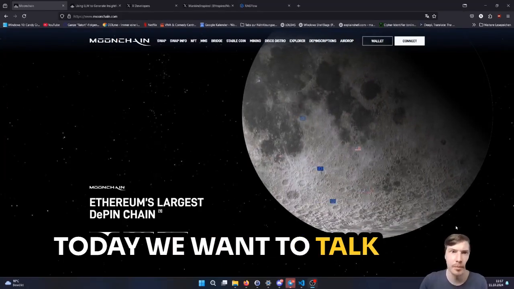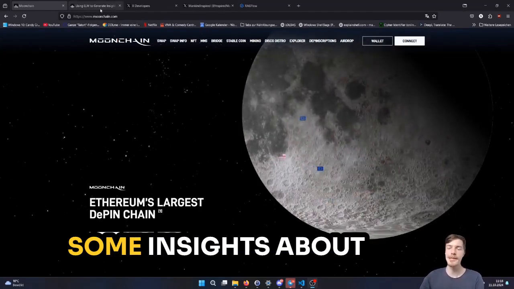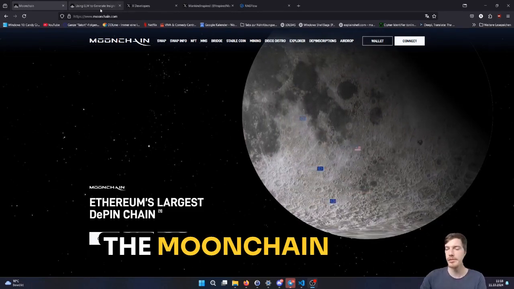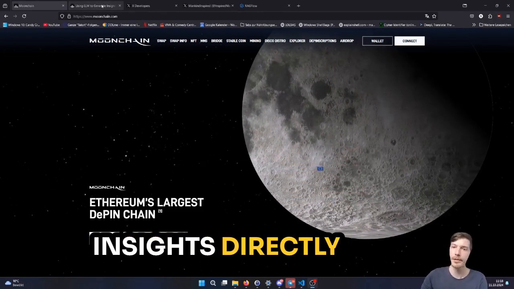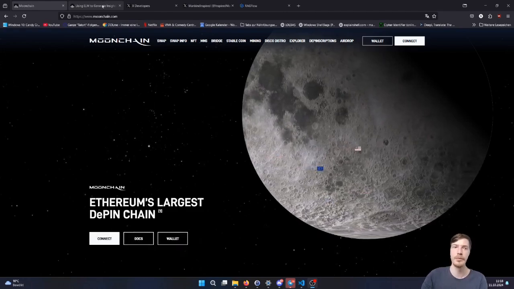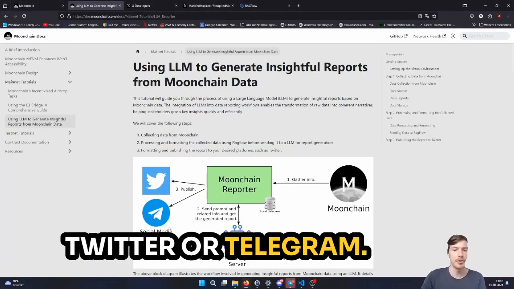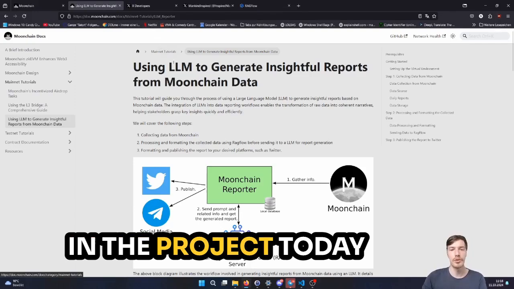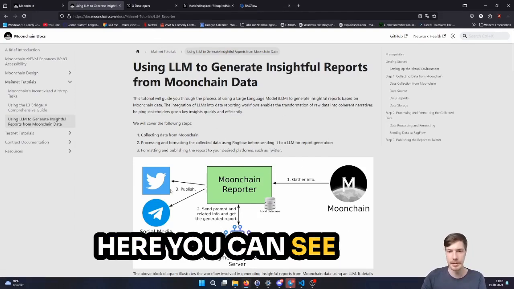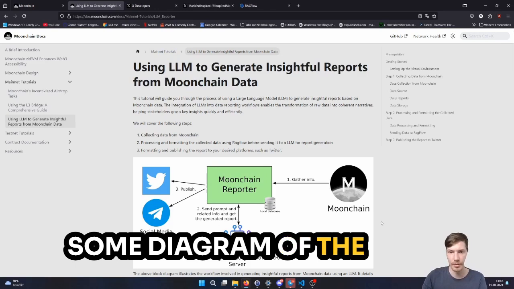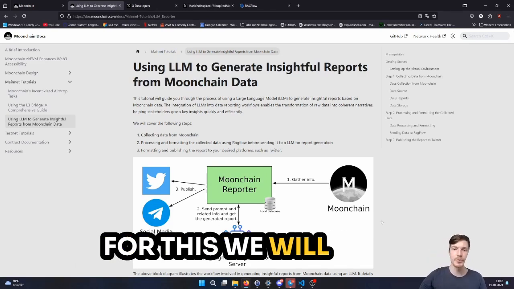Today we want to talk about how we can use an LLM to generate some insights about the Moonchain and how we can use these insights directly in an automated reporter which posts this information on Twitter or Telegram. In the project today we will specifically use Twitter. And here you can see a diagram of the pipeline approach which we take today. For this, we will use Python.